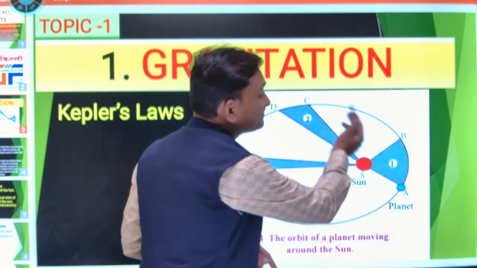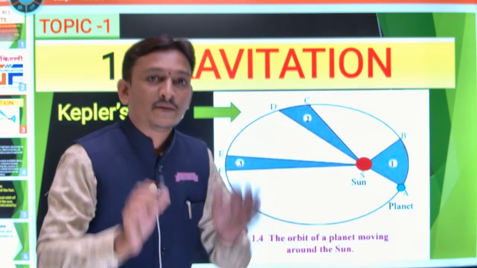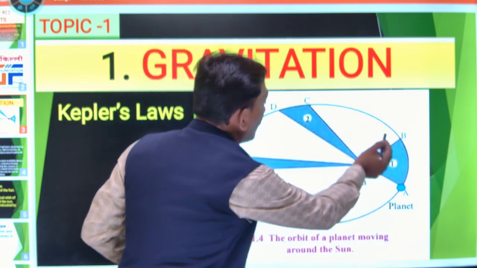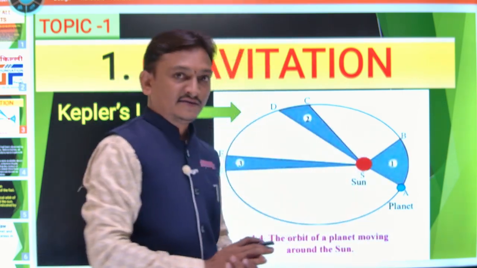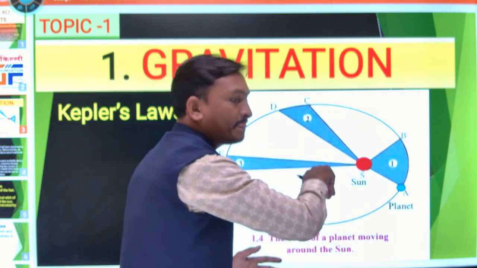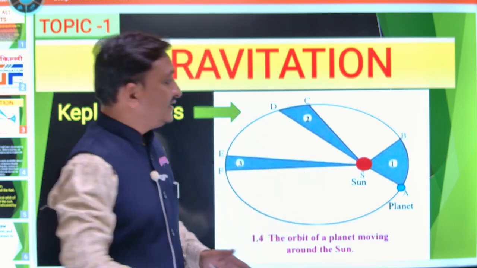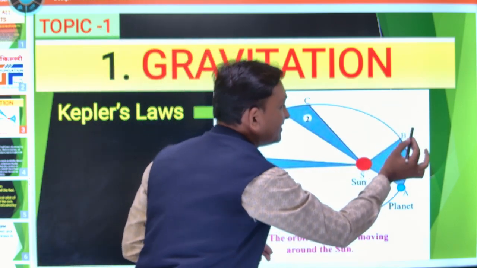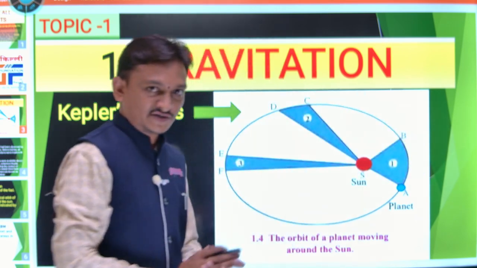But now, when Mr. Kepler observed the orbit of the planet, what is it like? He said here, the line joining the sun and the planet. Getting or not?